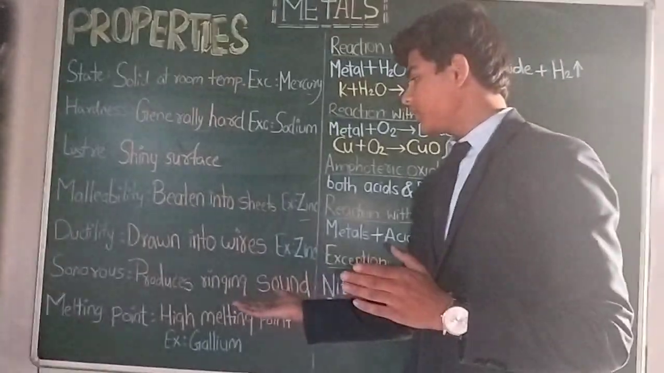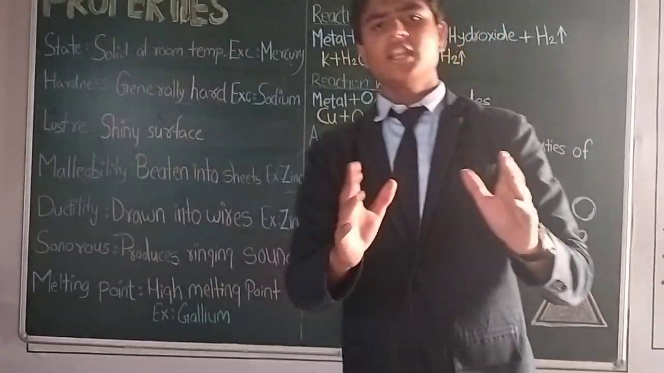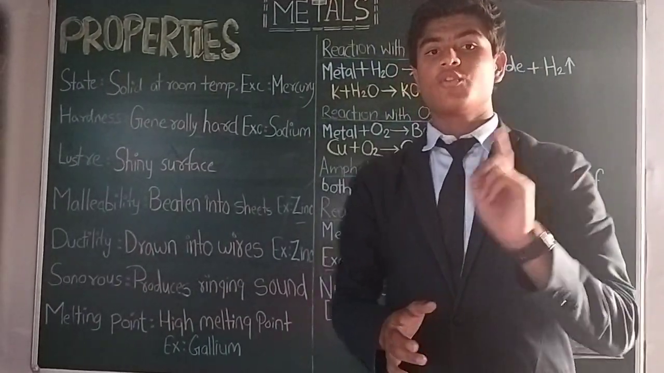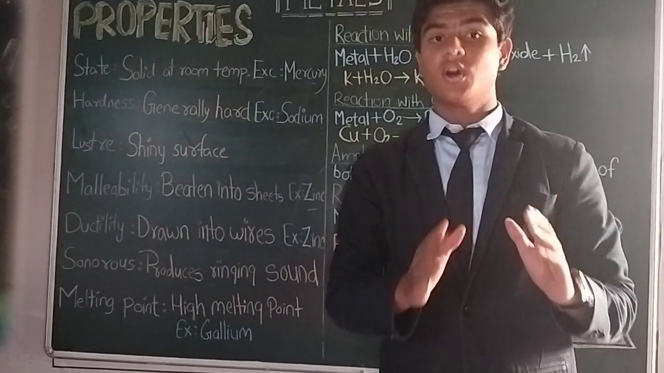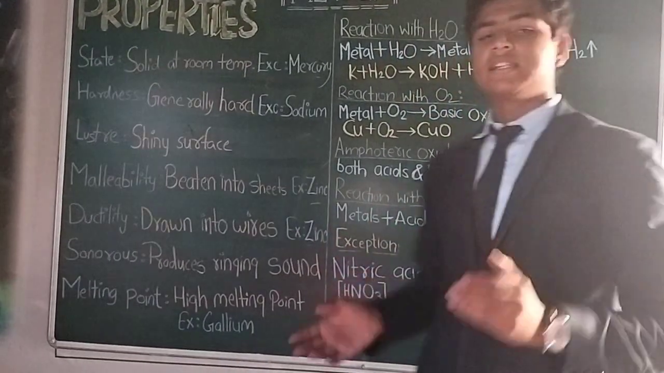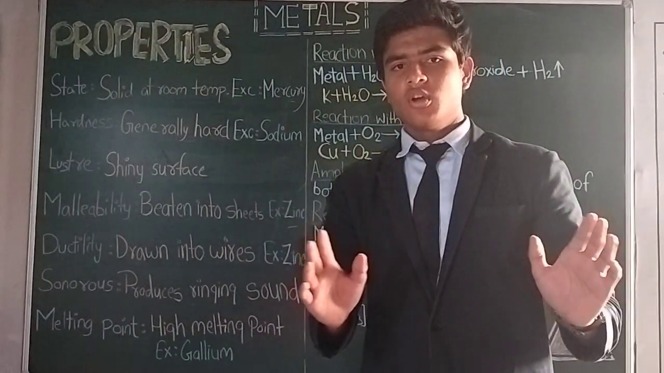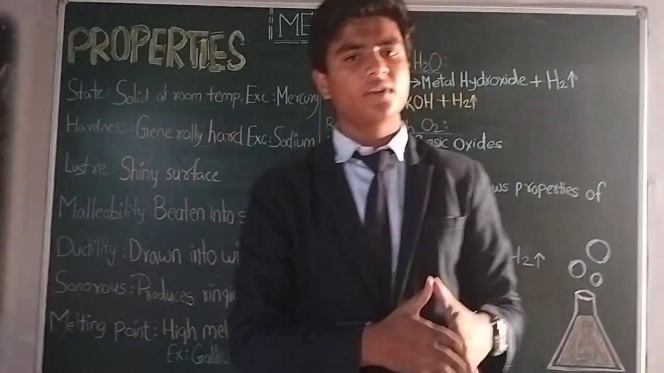Moving towards the next property, we have the melting point of metals. The melting point of metals is generally very high. For example, the melting point of iron is 1535 degrees Celsius. That's so high. But metals like gallium and cesium have a very low melting point, as they can even melt on your palm. These are the physical properties of metals.